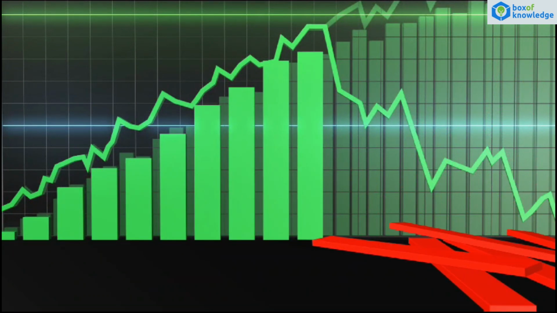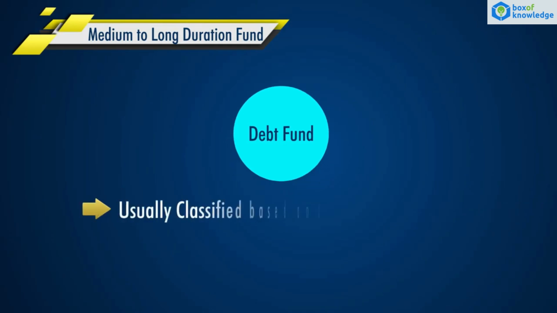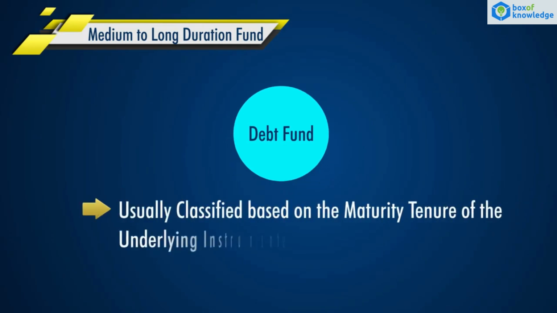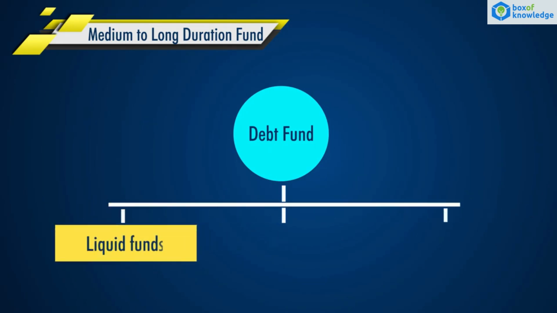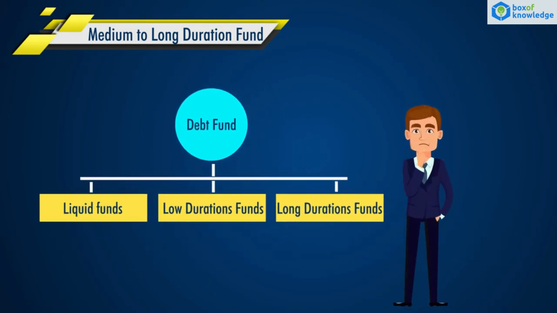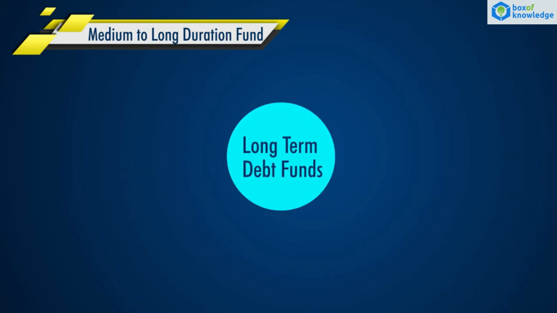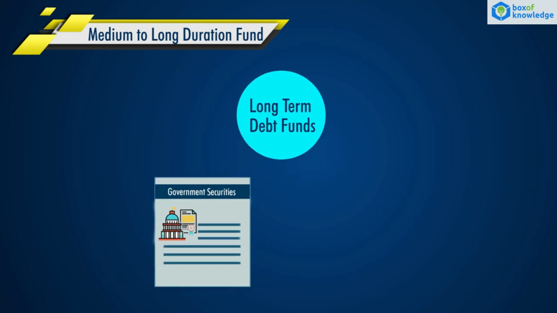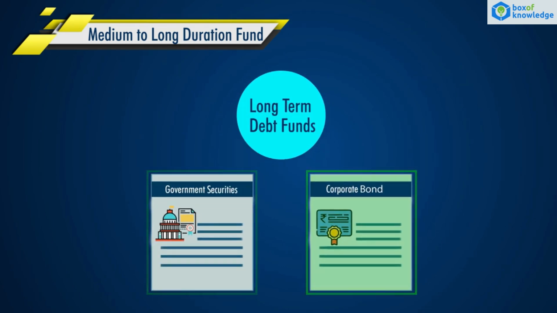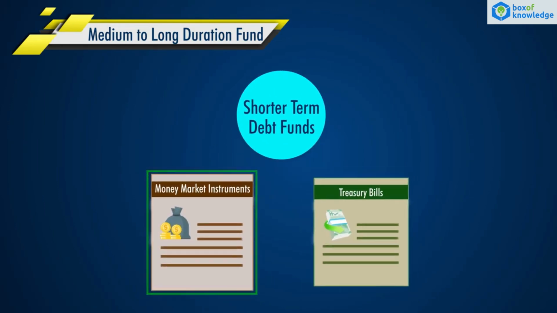First, let us understand how debt funds are classified. Debt funds are usually classified based on the maturity tenure of the underlying instruments. Based on this, there are various categories such as liquid funds, low duration funds, long duration funds, and so on. The instruments the fund manager chooses to invest in depends on the tenure of the fund. Long-term debt funds have a higher exposure in government securities and corporate bonds, whereas shorter-term debt funds invest more in money market instruments and treasury bills.